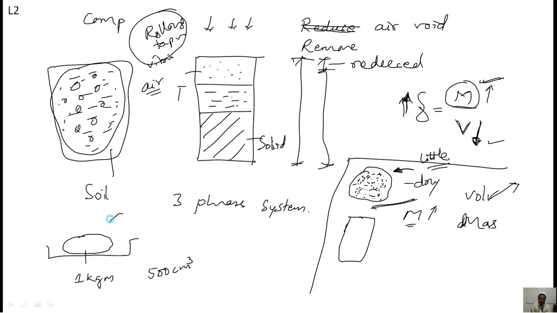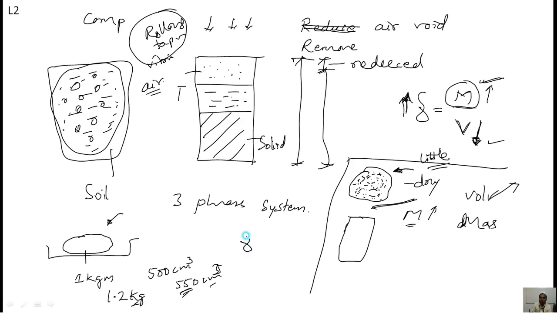Then when you add a little amount of water, what happens to the mass? Mass will increase. Let us take 1.2 kg of mass. Then volume is also increased. It might be 550 centimeter cube of soil. See, mass is also increased and volume is also increased.